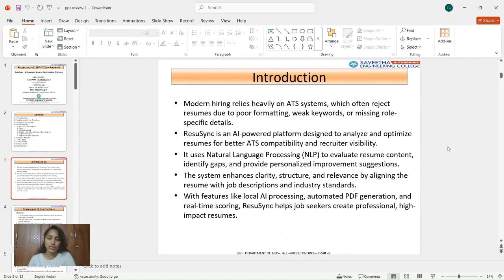In today's hiring process, most companies use ATS, which is the applicant tracking system, to filter resumes automatically. Many resumes are rejected not because of a lack of skills, but because they have poor formatting, missing keywords, and improper structure. To solve this problem, we have developed ResuSync, an AI powered platform that analyzes the resume using NLP. It provides the ATS score, identifies the gaps, and gives personalized suggestions to improve the resume quality and the recruiter's visibility.